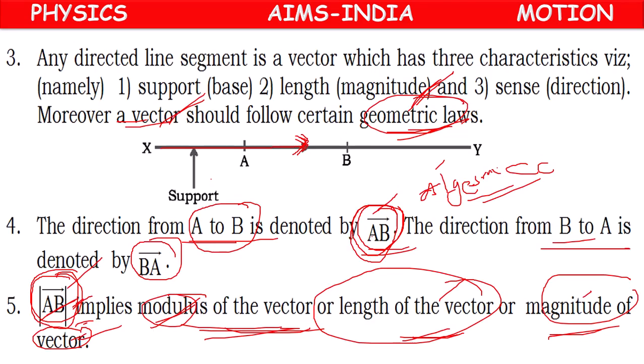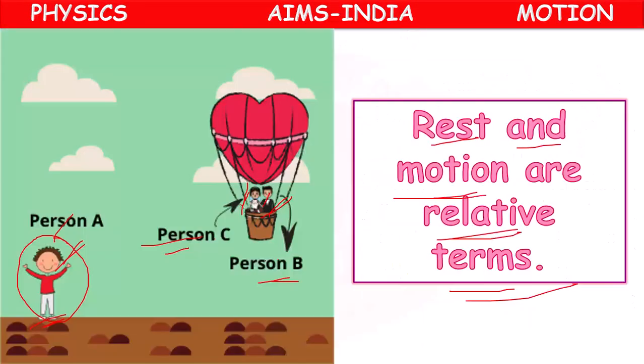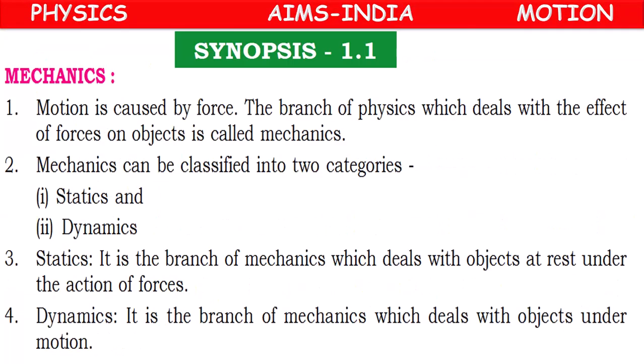Okay, children, what have we learned today? Mechanics is the study of motion because of force. Two categories: statics, dynamics. Statics means about objects at rest.